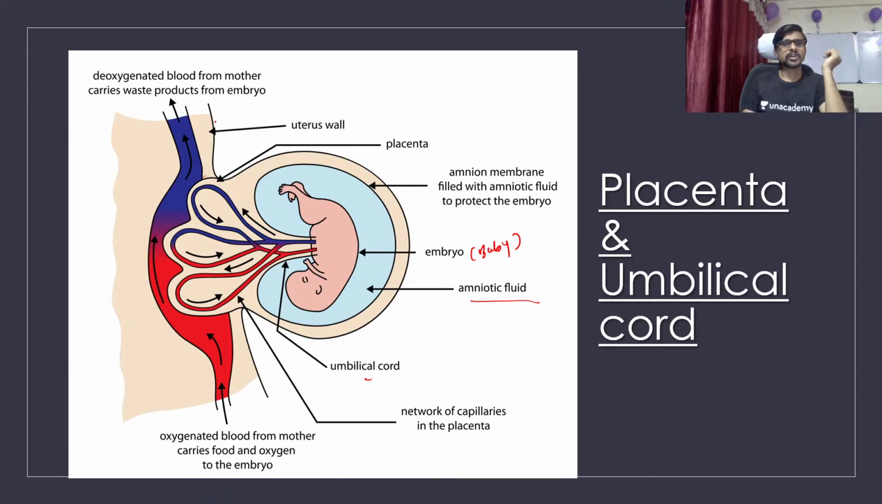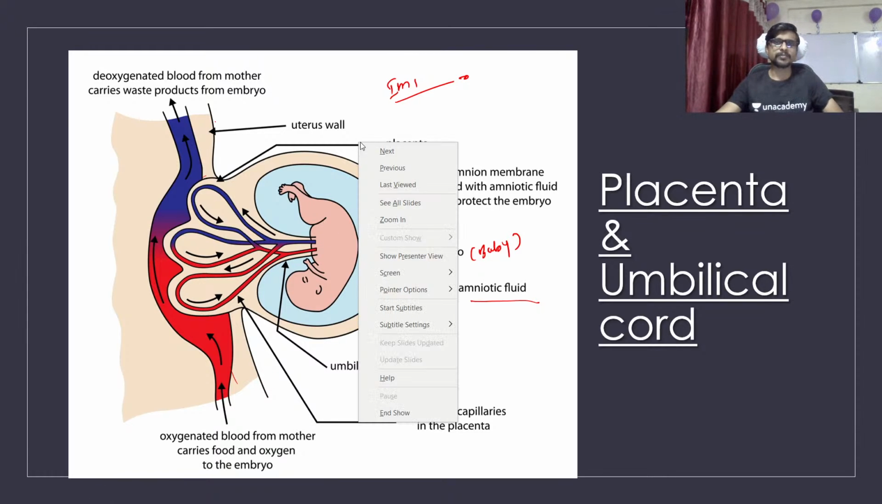So here is a wall of a uterus where the baby is implanted inside. The process is called as implantation. We are going to discuss this implantation in embryogenesis. Okay, so the deoxygenated blood from the mother carries waste product from the embryo, and oxygenated blood is moving toward the baby, which will give the oxygen and the nutrition to the baby. Okay, so this is the structure which is formed between the baby and the mother.